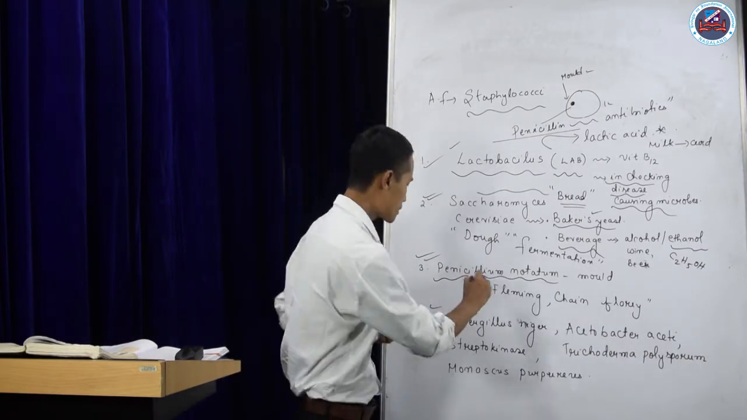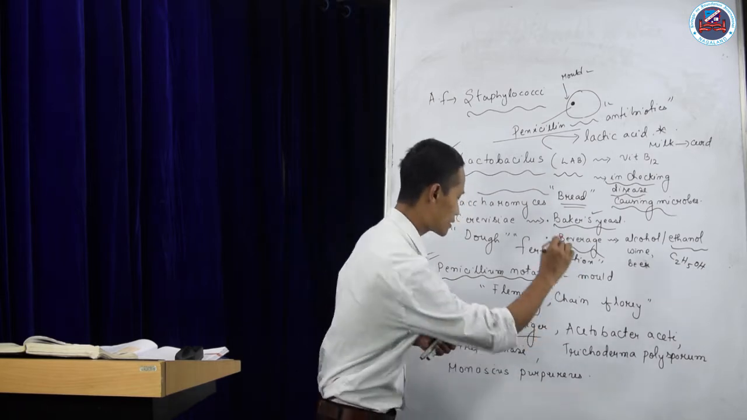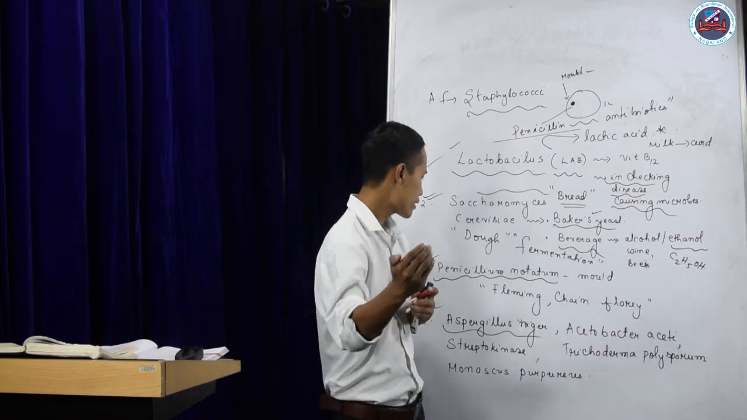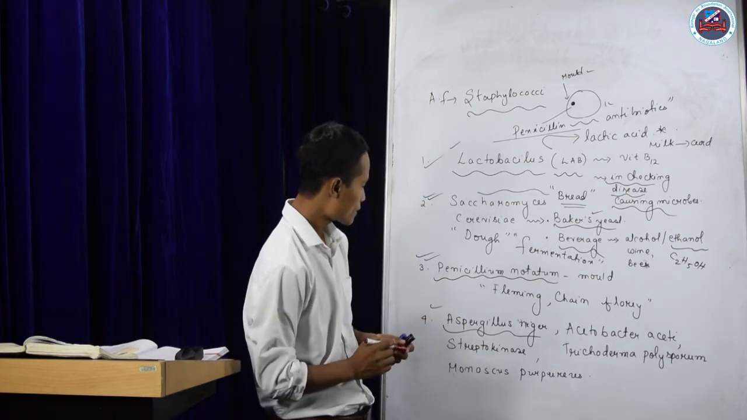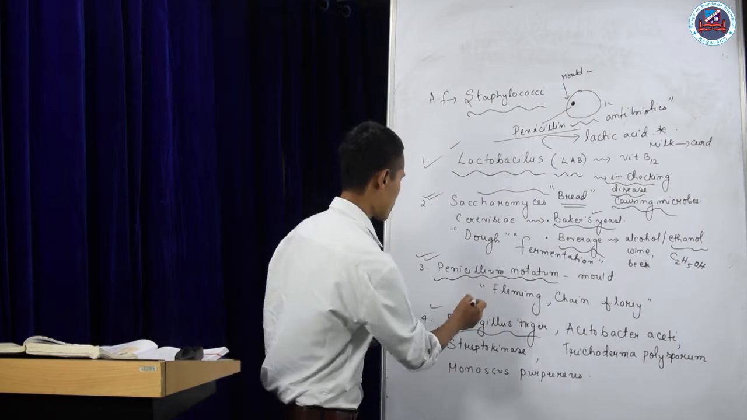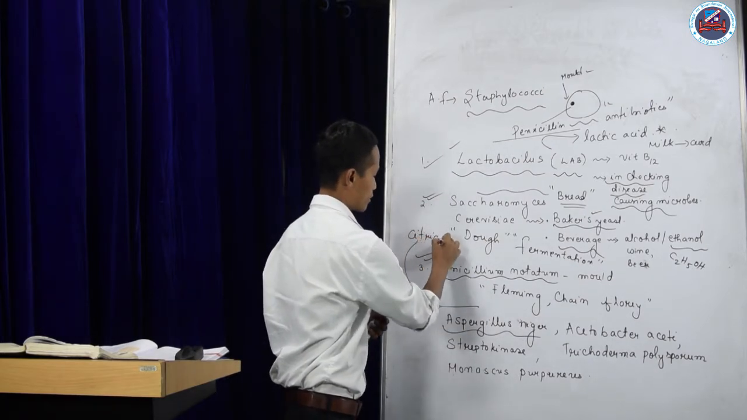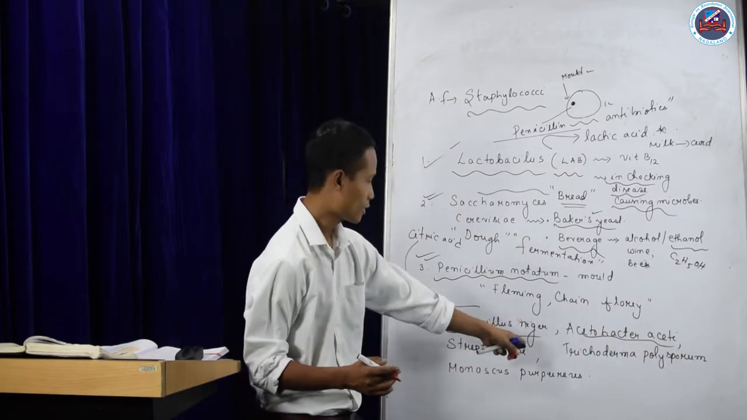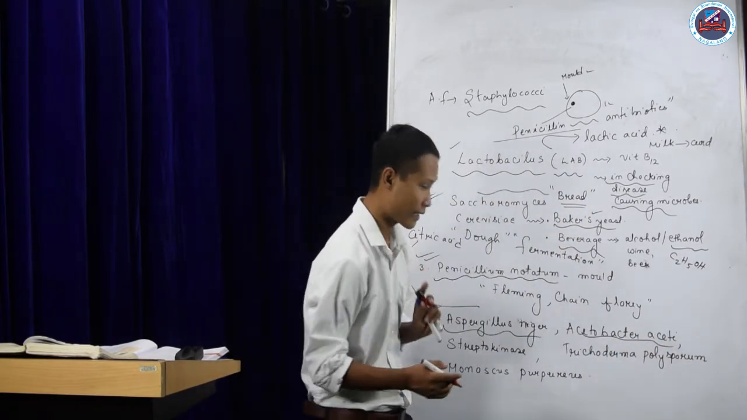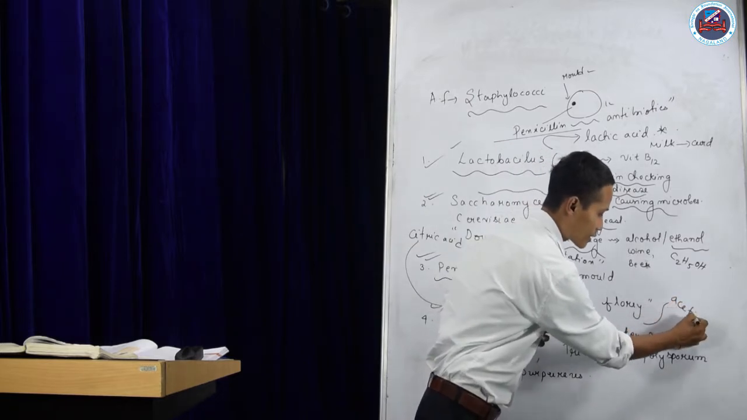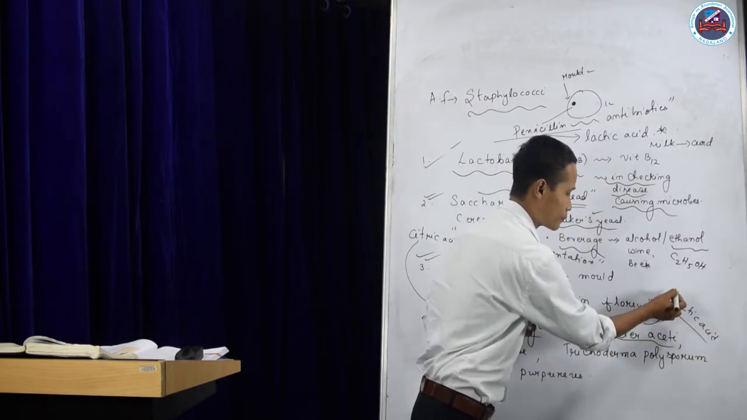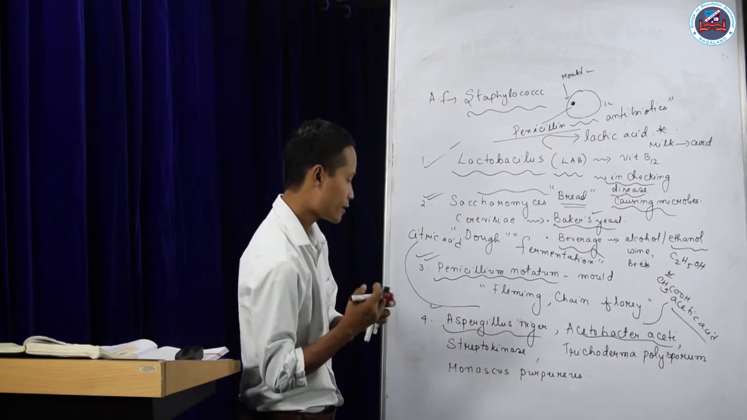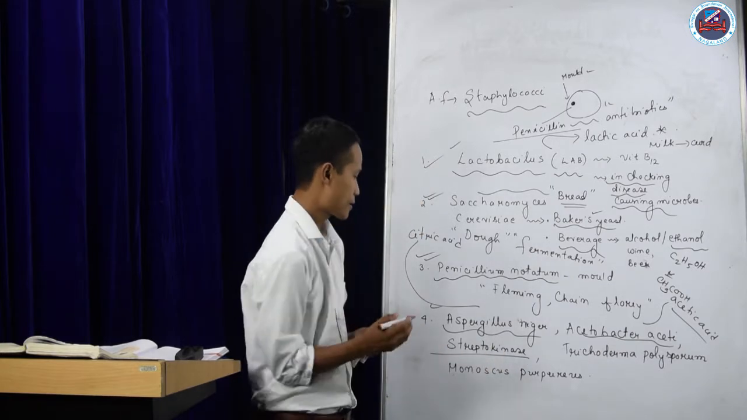The next microorganism I would like to discuss is Aspergillus niger. It's a fungus that produces citric acid. Acetobacter aceti is a bacterium that produces acetic acid. Acetic acid, I hope you know the formula of acetic acid: CH3COOH.